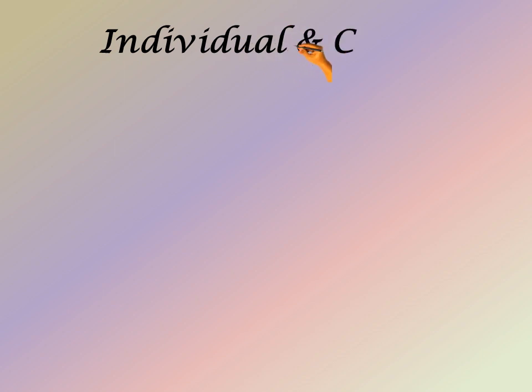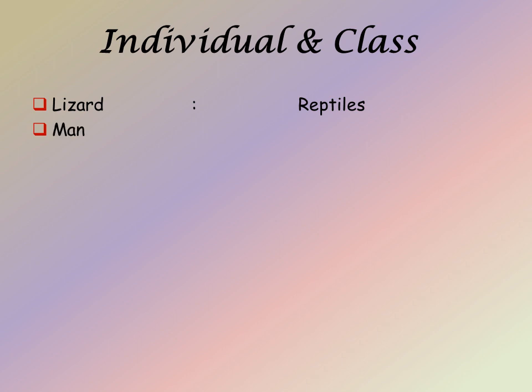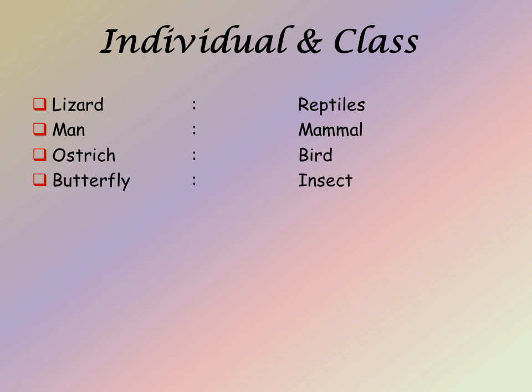The next relationship we are going to see is individual and category, or individual and class. So lizard belongs to the class of reptiles. Man belongs to the class of mammals. Ostrich comes under the class of birds. Butterfly is included in the class of insects. Whale comes under the category of mammal. Rats come under the category of rodents.